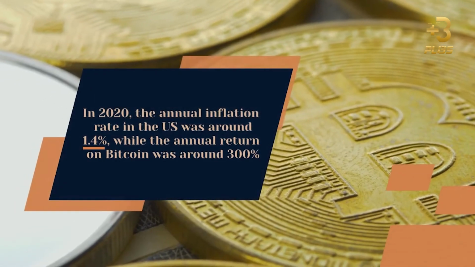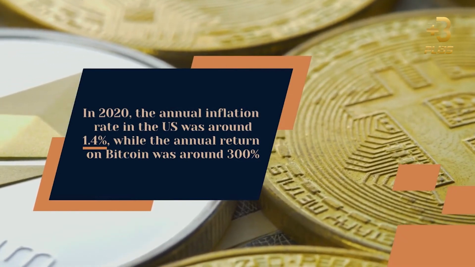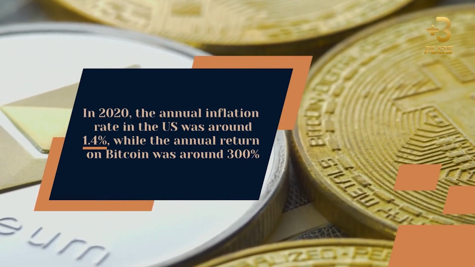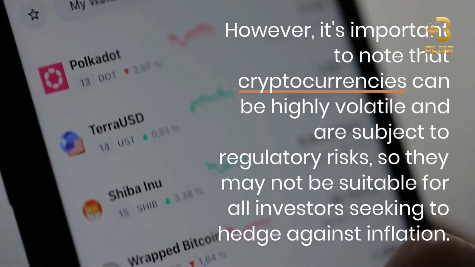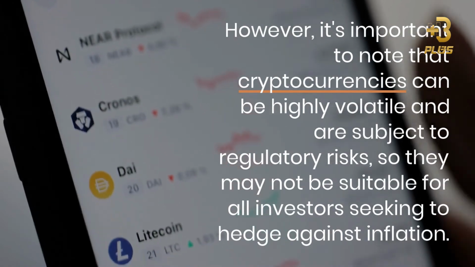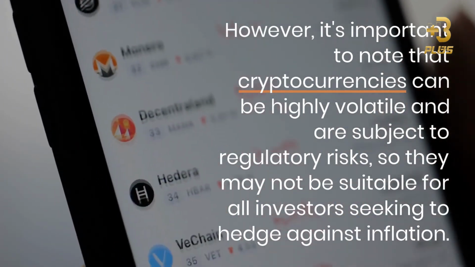In 2020, the annual inflation rate in the US was around 1.4%, while the annual return on Bitcoin was around 300%. However, it's important to note that cryptocurrencies can be highly volatile and are subject to regulatory risks, so they may not be suitable for all investors seeking to hedge against inflation.